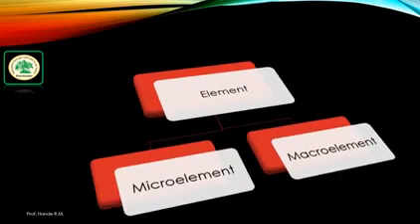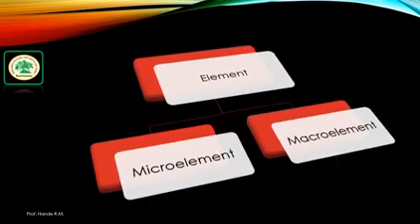There are two types of elements. The essential nutrients are generally classified into two classes: first is micro element and second is macro element.